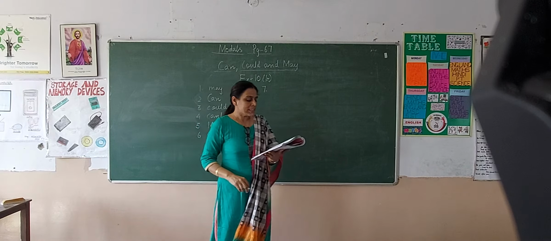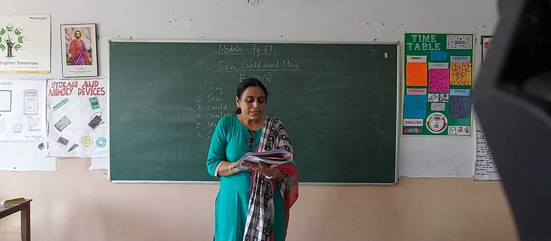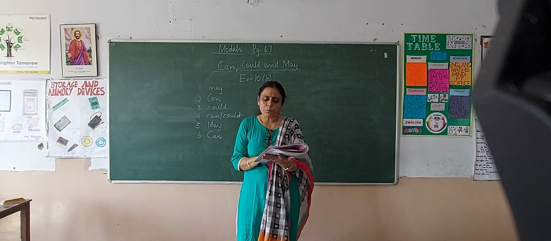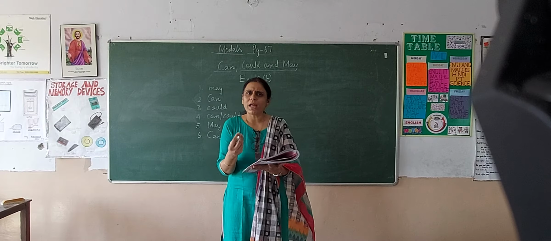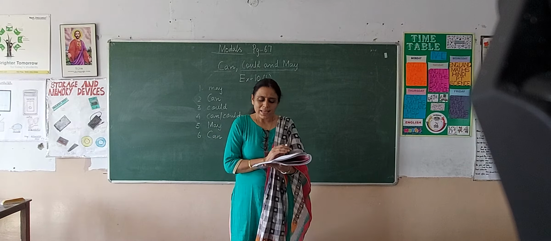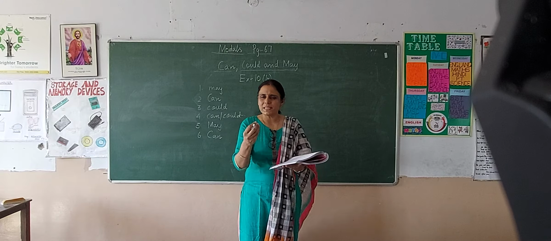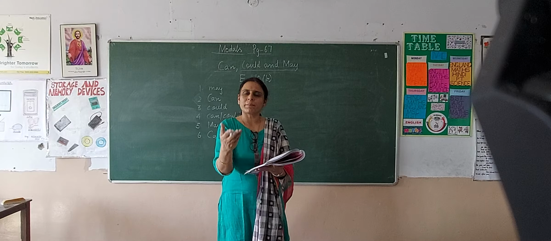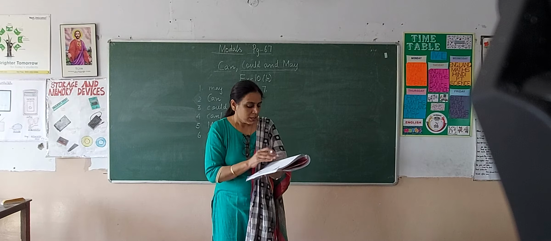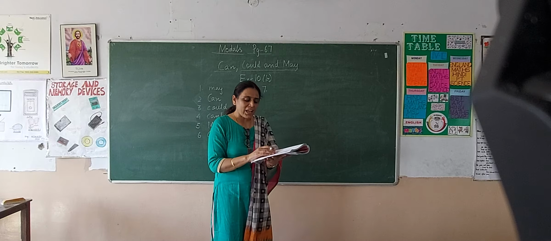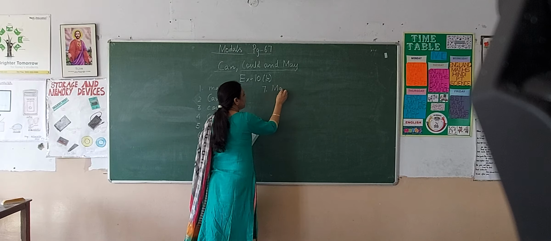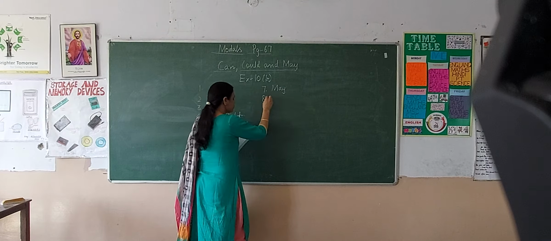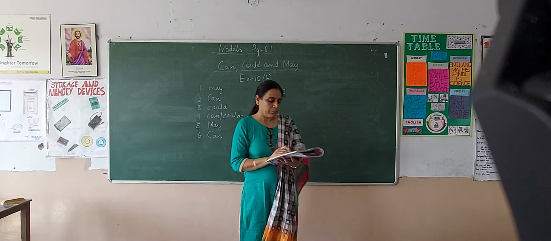Moving on to the 7th sentence now. Dash I request you to post this letter. Here you are making a polite request. You are asking your friend or somebody to post the letter. So the sentence is, dash I request you to post this letter. You will be writing may. May I request you to post this letter.